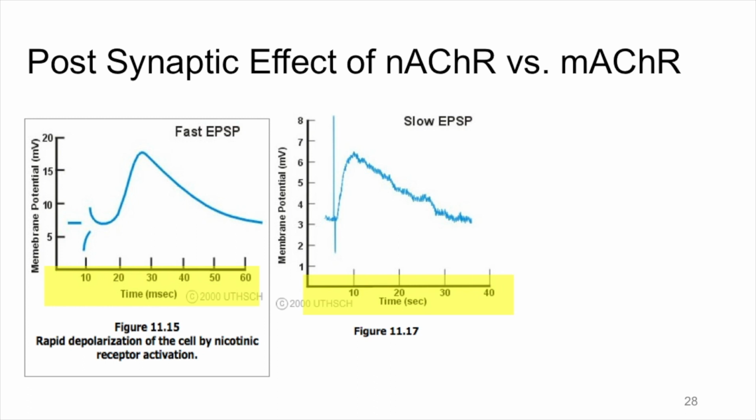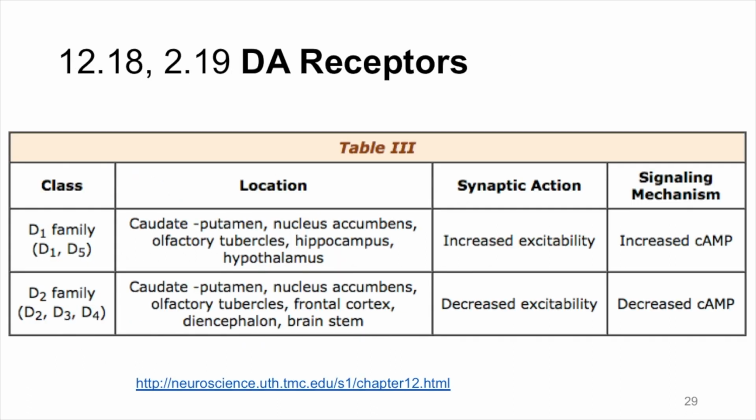As I mentioned previously, most monoamines, with the exception of 5-HT3, don't have ionotropic receptors. Dopamine does not have any ionotropic receptors. There are 5 dopamine receptors that we have discovered so far, and they are broadly categorized into 2 families, D1 and D2.